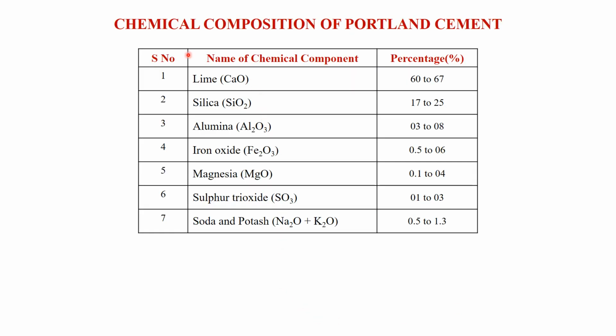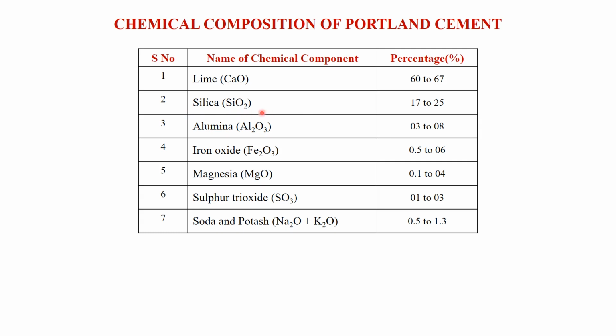When we chemically analyze Portland cement, these are the components and their percentage present in a good quality Portland cement. The lime has a percentage of around 60 to 67%. If it is present in excess, then it decreases the soundness behavior of cement, which is undesirable behavior, and if it is less than the mentioned percentage, it decreases the strength of the cement and the cement sets quickly.